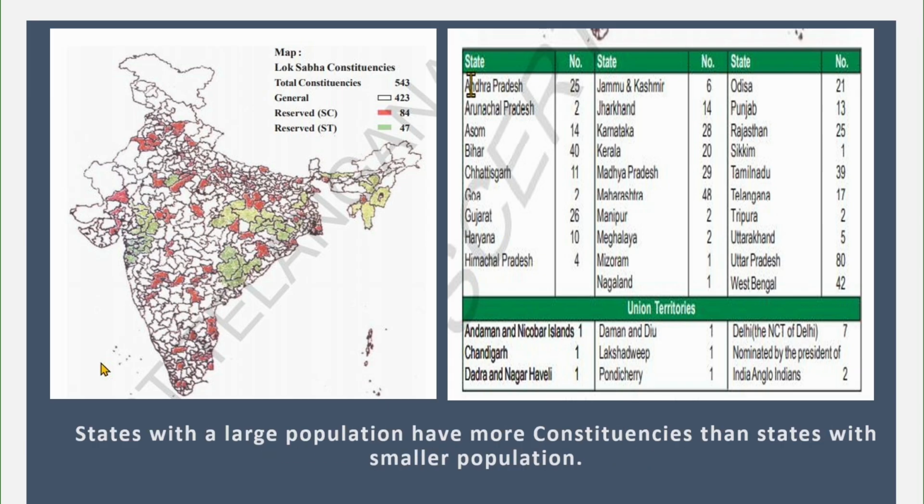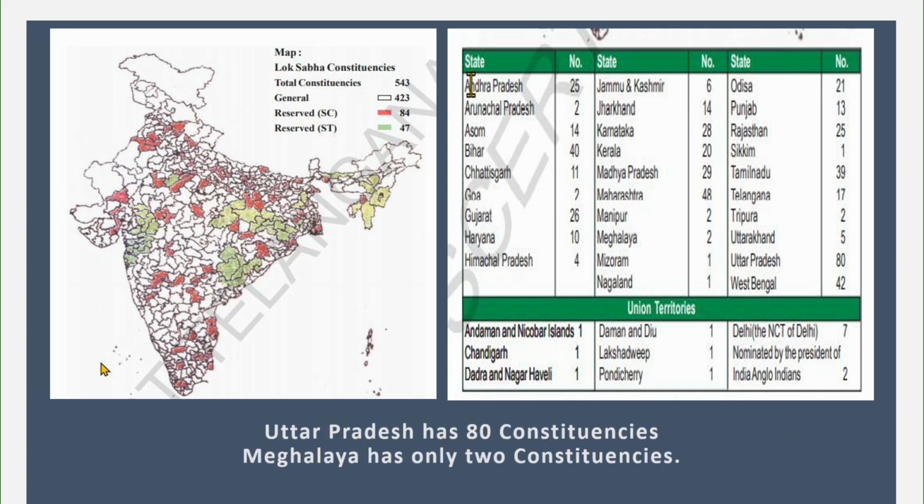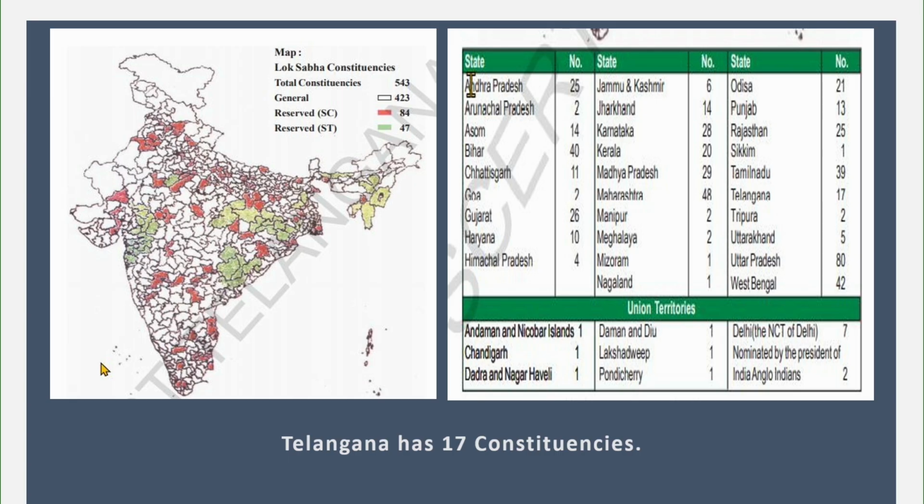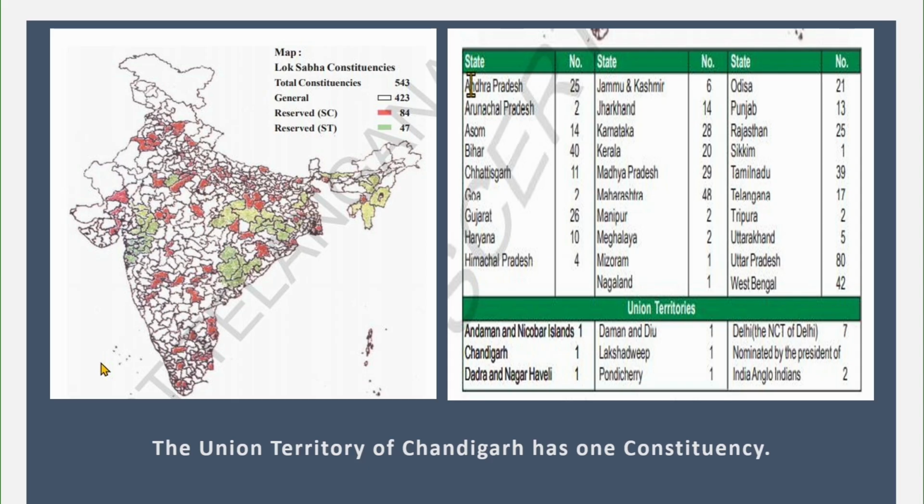States with a larger population have more constituencies than the states with a smaller population. For example, Uttar Pradesh has 80 constituencies, because the population is high in Uttar Pradesh, so the number of constituencies is more. On the other hand, Meghalaya has a small population, so it has only 2 constituencies. Now talking about our state Telangana, children, Telangana has 17 constituencies and the Union Territory of Chandigarh has 1 constituency. So children, this was all about the elections to the Lok Sabha.